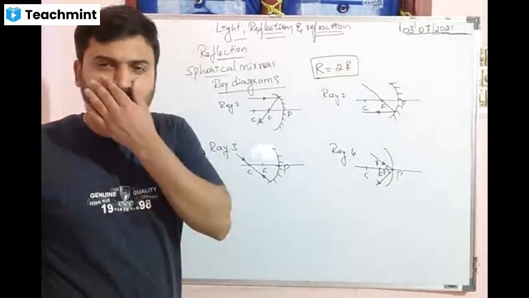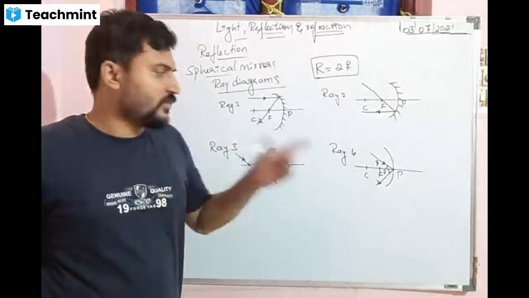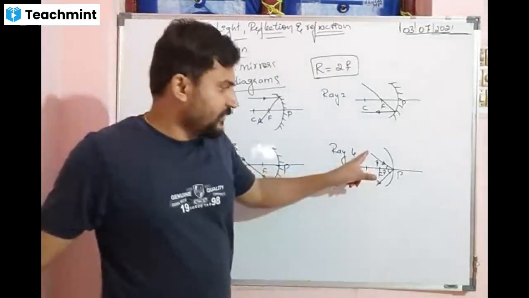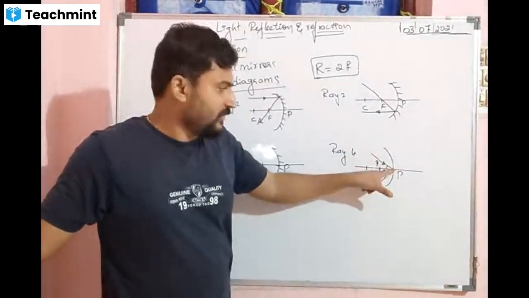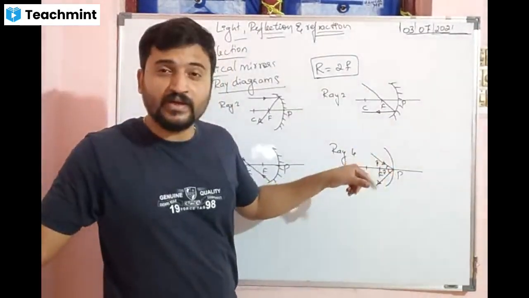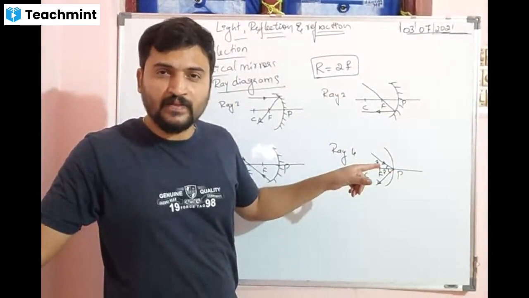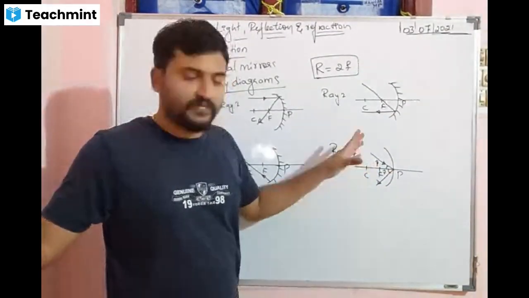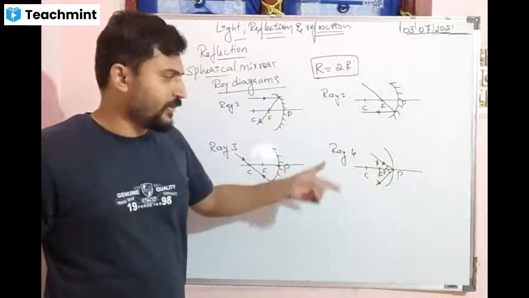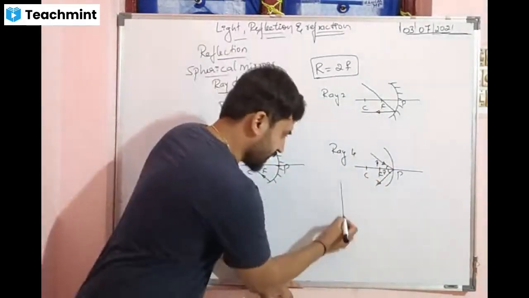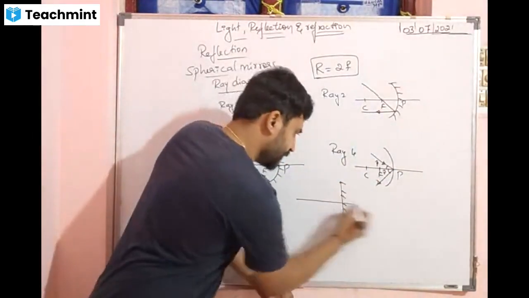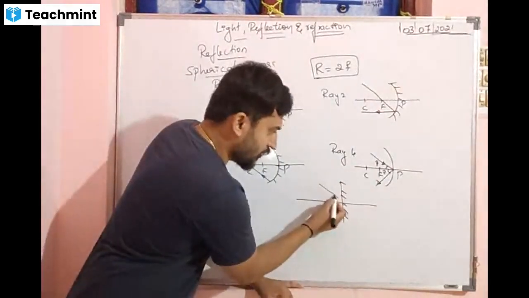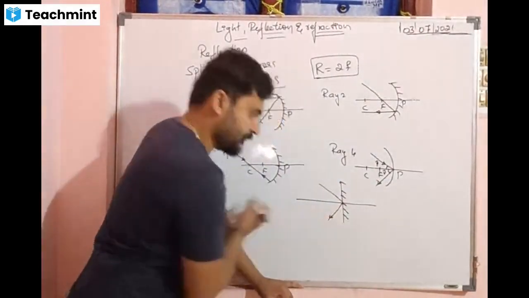Did everyone understand the laws of reflection, for the plane mirror? Sir, one more time. Incident ray. Laws of reflection: look, it is the same in a spherical mirror and the same in a plane mirror. This is a plane mirror. So if you allow the ray of light, it comes back.